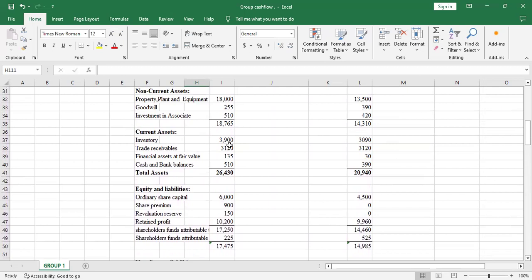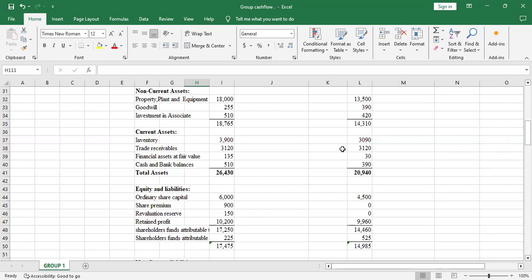It means that we have been buying inventory but not selling. Yeah, so we spend money instead of getting money. The same applies to trade receivables. Whenever there's an increase, then it means that we are not making money. We continue to sell on credit, but we are not receiving money. The opposite is true. If there's a decrease in inventory, then it means that we have been selling inventory and we are receiving cash. Yeah, so that's a cash inflow.